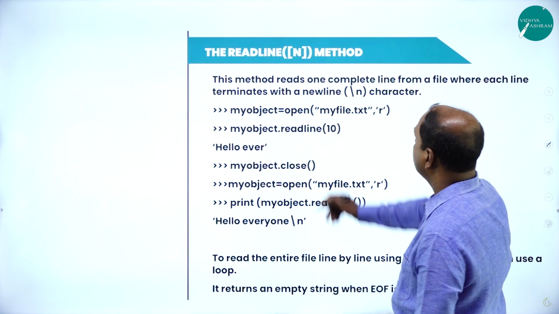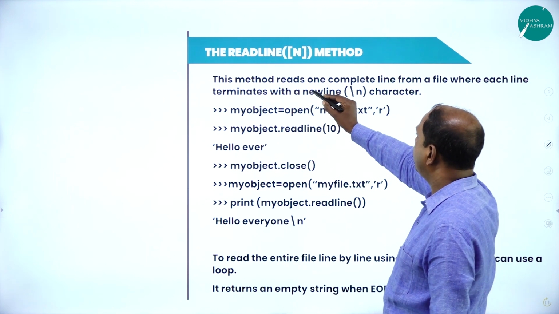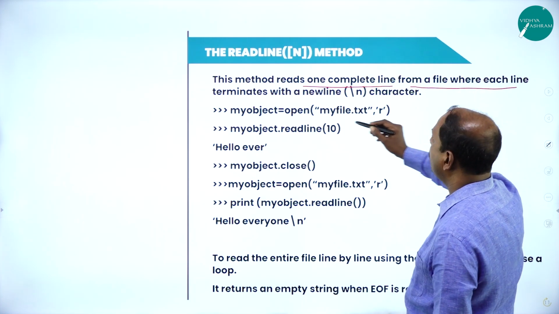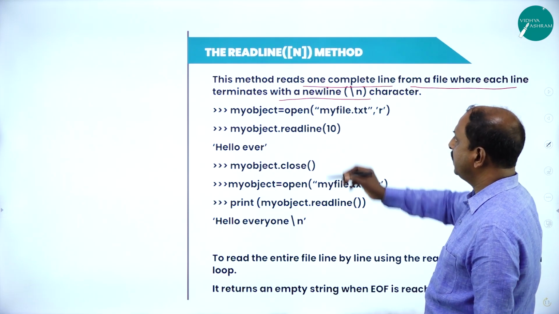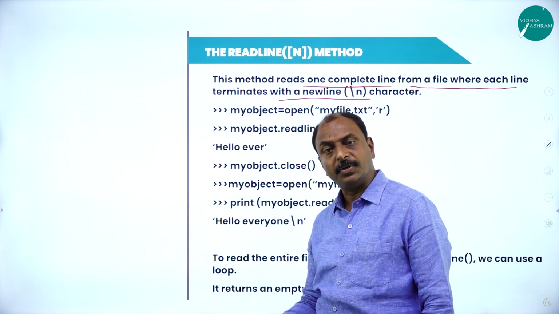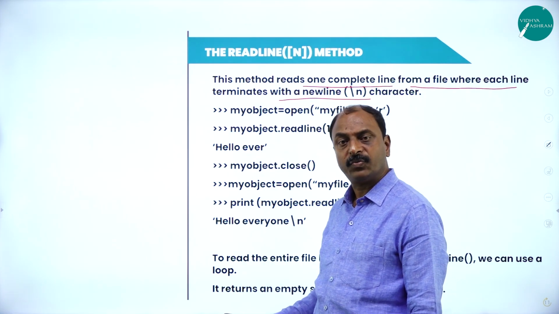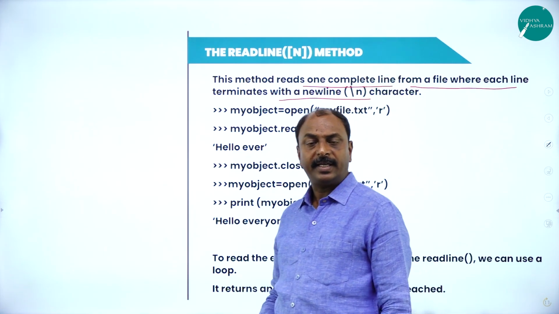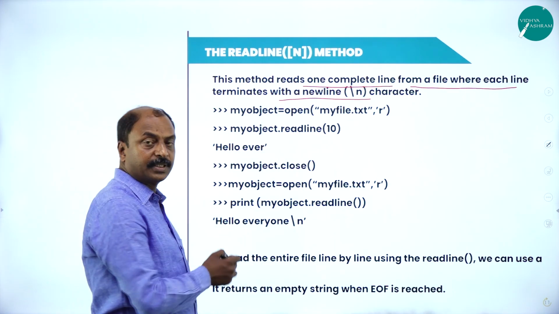Next function is the readline function. Here the definition is: it reads one complete line from a file, where each line is terminated with a newline character, that is backslash n. In the read function, it is possible to read a part of a file or a number of characters from a text file. But with the help of readline, it is possible to read a multiple lines or an entire line of information at a time. So let us look at the syntax of this.